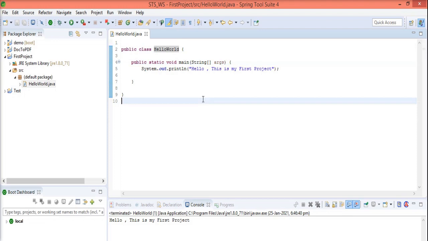I will explain what an instance is in later videos. After that, void means it is not returning anything. This is the place where I mention the return type. It might be integer, it might be anything, but currently it is void, it is not returning anything. After that, main method.